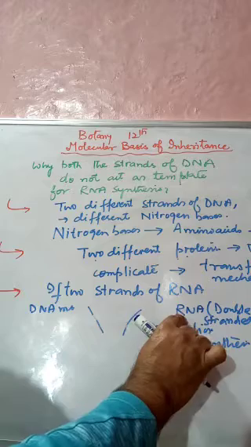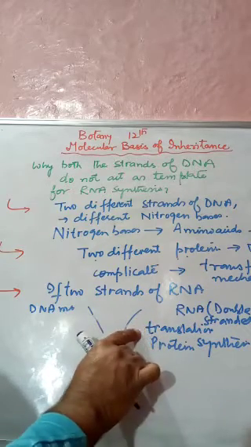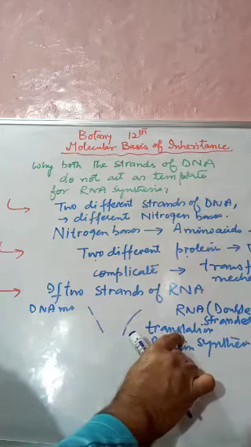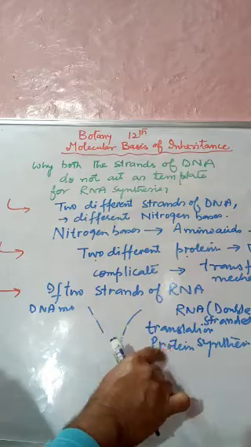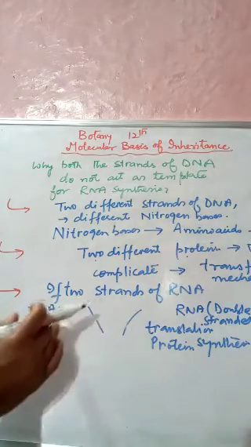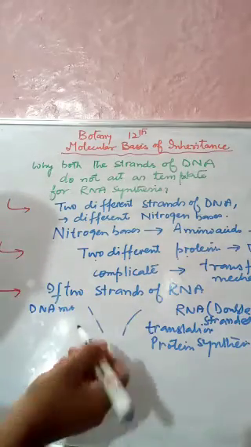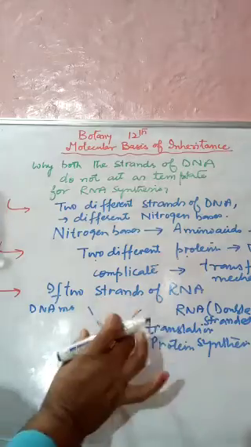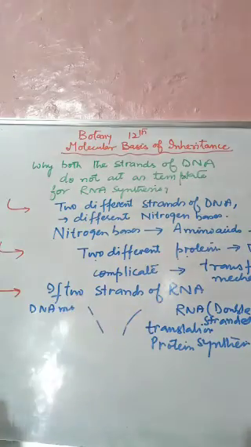Now this double stranded RNA will stop the translation step, and it will also stop protein synthesis. Again, the transcription step will be of no use for protein synthesis.